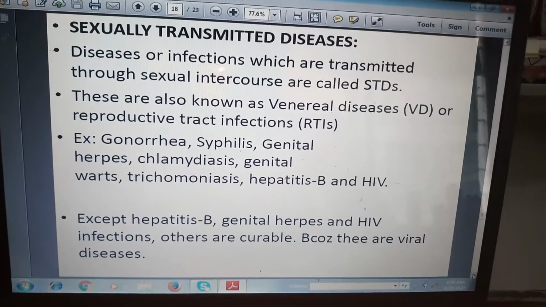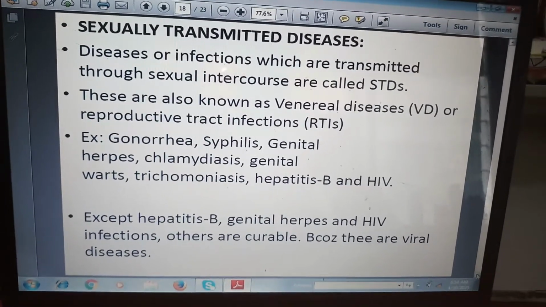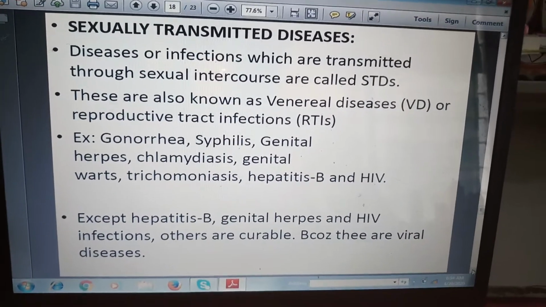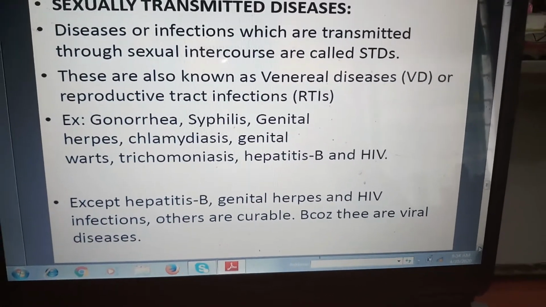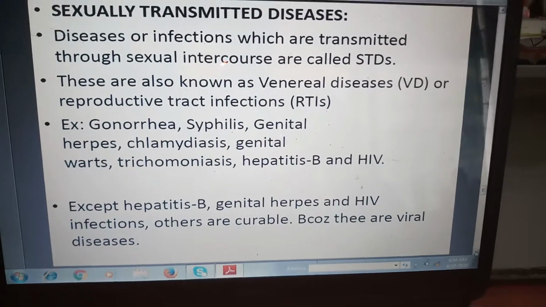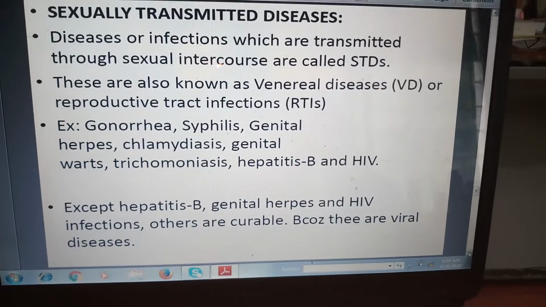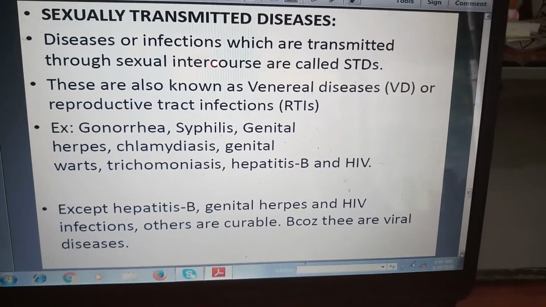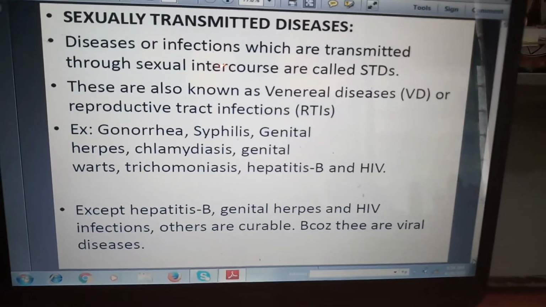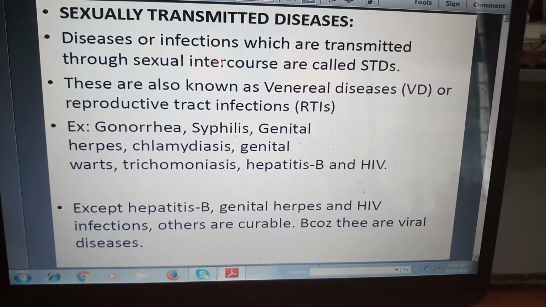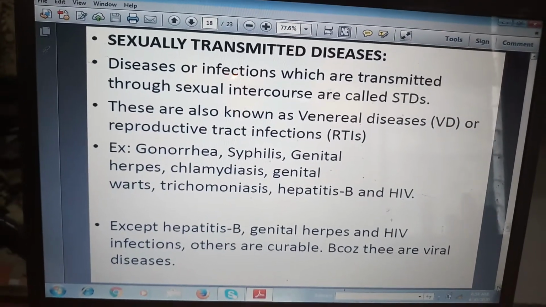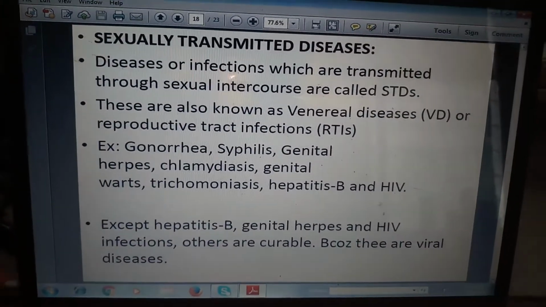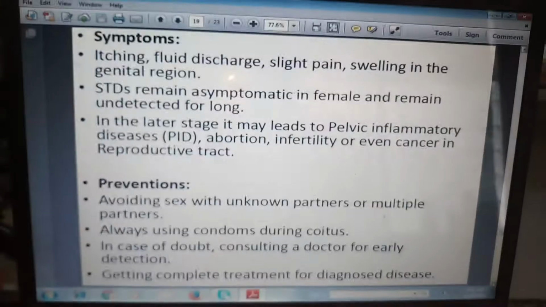Except hepatitis B, genital herpes and HIV, the rest of the infections are curable through medical therapy, antibiotics, and other methods.